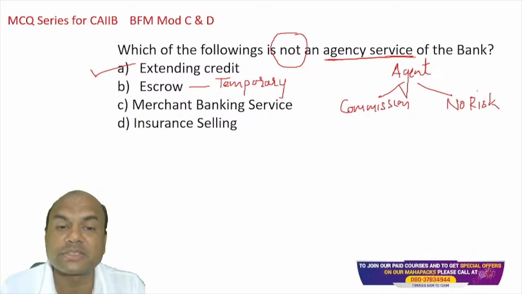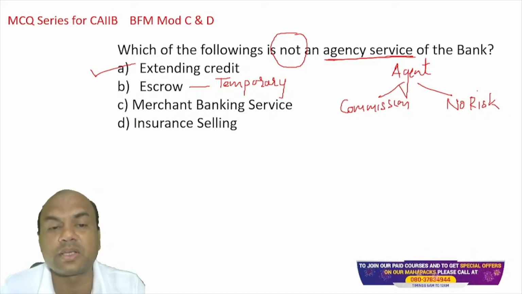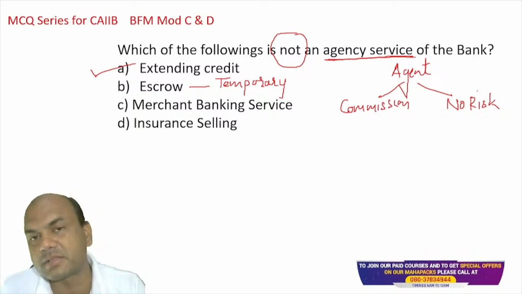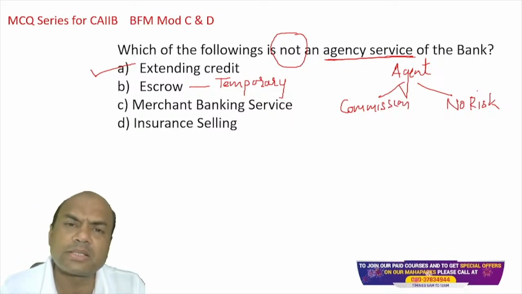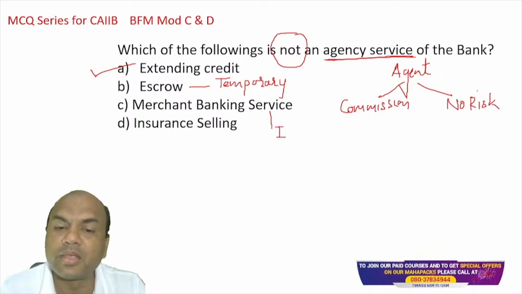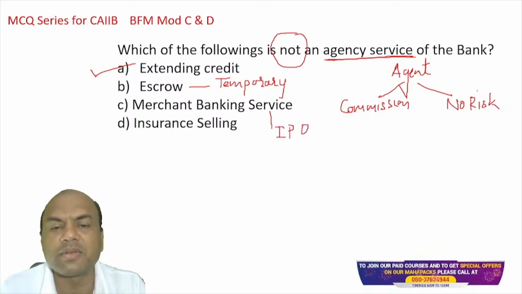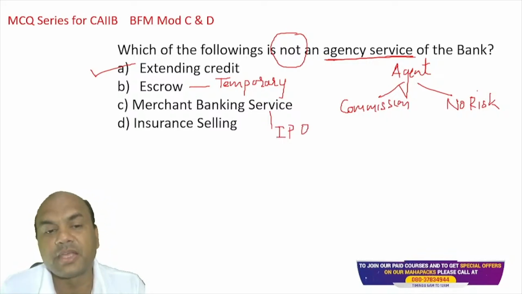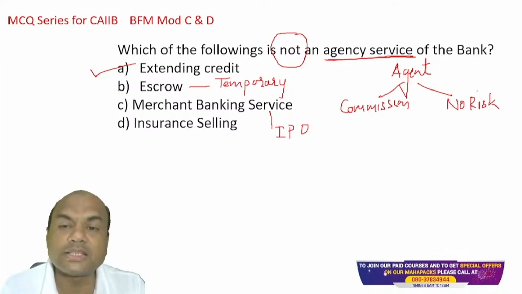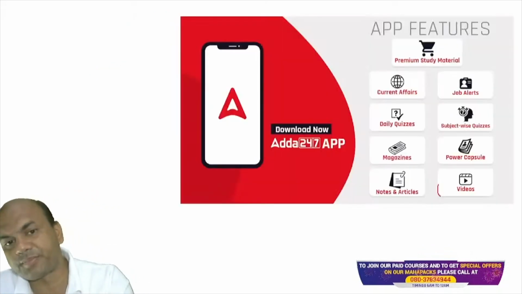Merchant banking services. So this is also an agency service. Your bank gets a commission. Where do we get merchant banking services? We generally give this in an IPO. It doesn't come to you at a retail level. It goes at a corporate level. Insurance selling. This comes to you. You also do the same thing, right? So not an agency service is extending credit.